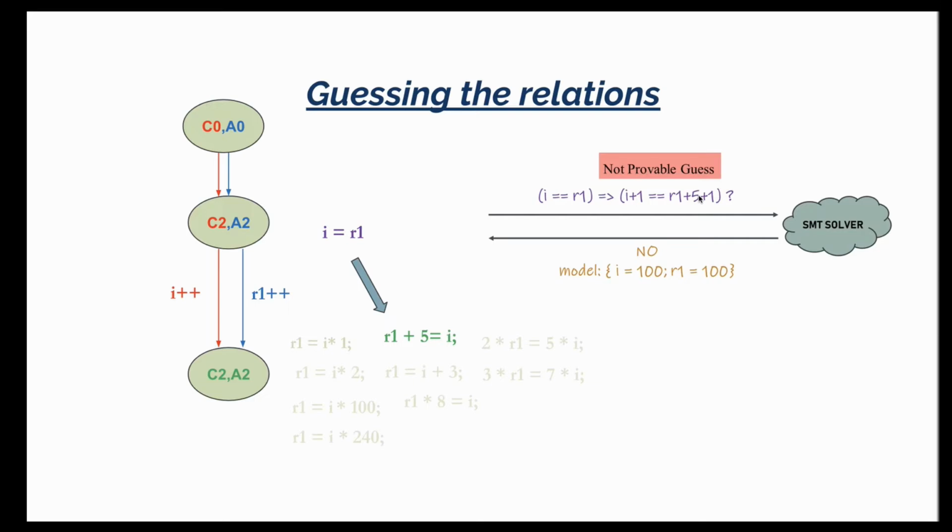And the answer is no, and the SMT solver says no. It also returns a model or a valuation of I and R1, which shows that this formula is false. So for example, if we substitute I equals 100 and R1 equals 100, then we would see that this formula would evaluate to false. This model is also called a counterexample. Please remember this fact that the SMT solver generates a counterexample, because we're going to use this counterexample in our algorithm to automatically determine these required relations for equivalence checking, and also to identify the correlations that I've been discussing between parts of the two programs.